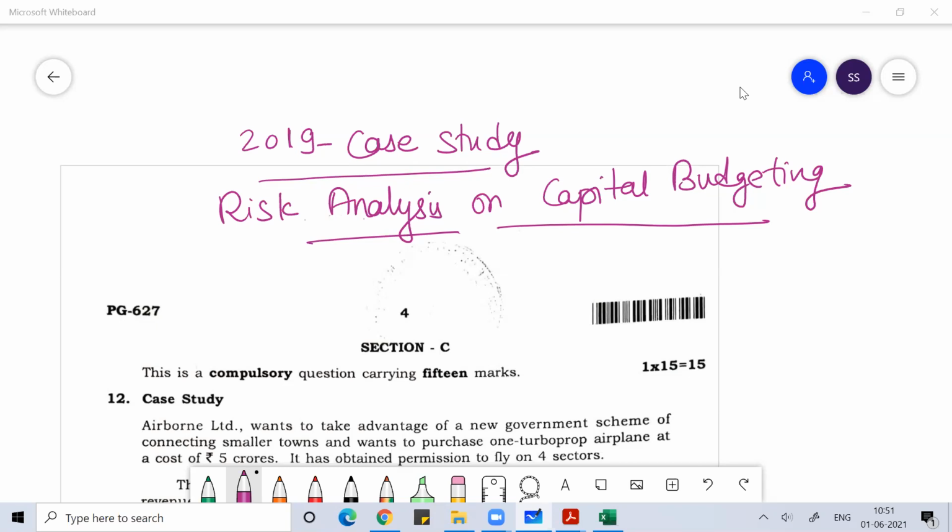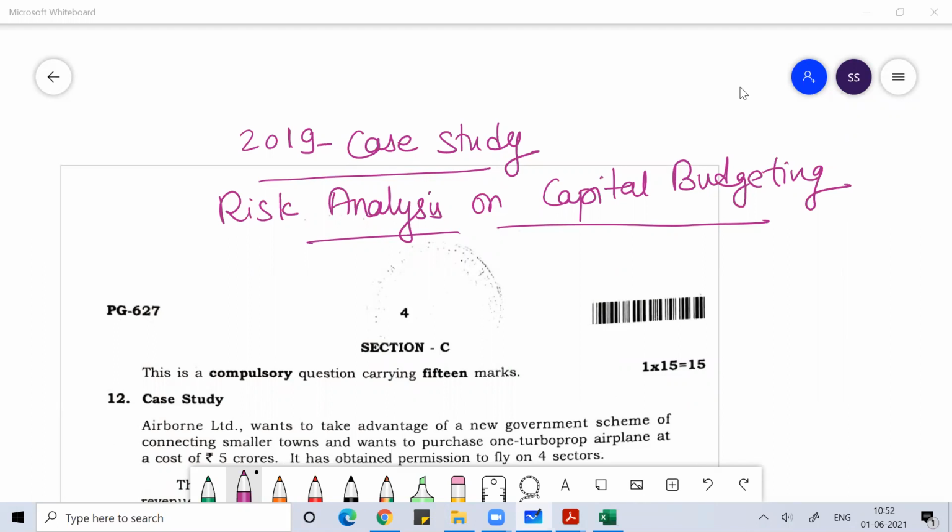The only thing I'm worried about in these case studies is their complexity, because if I have to do them on Excel, I can do it very fast. But if I have to do the same thing on a notebook, it will take a lot of my time. So I really suggest all my students do the case study at the beginning, because later, at the end of the exam paper, I don't think you will get the time and patience actually required to solve the case study. The case studies are not a difficult thing.